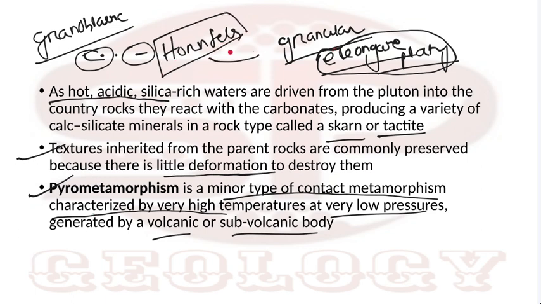So hornfels is similar to a granular type of texture, but it consists of finer grains, and its protolith is always clay. Hornfels has a clay protolith because it consists of finer grains. So a clay type of rock, when subjected to contact metamorphism, will produce hornfels. It is most common, so that's why we call it hornfelsic texture. It is the characteristic texture of a contact metamorphic rock.